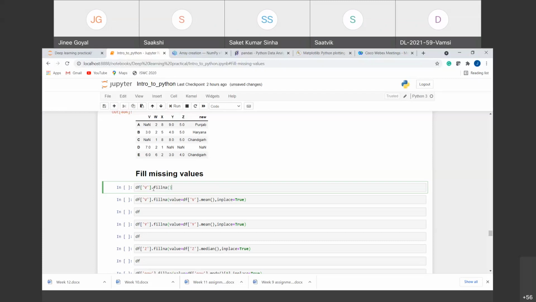Now inside this function, I want to tell which type of value I want to fill it with. So we'll use value equal to. For which value do I want to fill it? I want to fill with the mean of this column, right? Mean where data is not NaN, right? So what I will do is take this column.